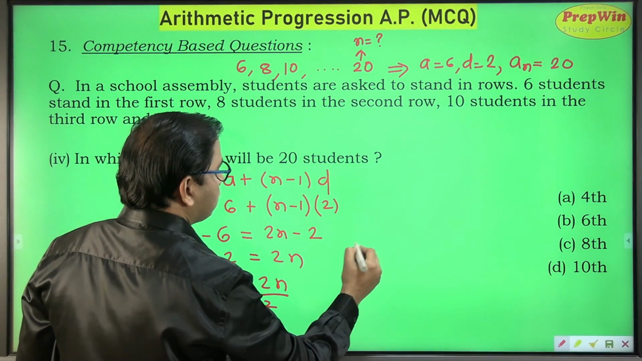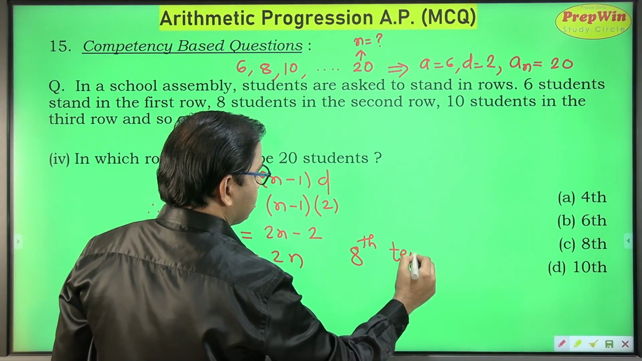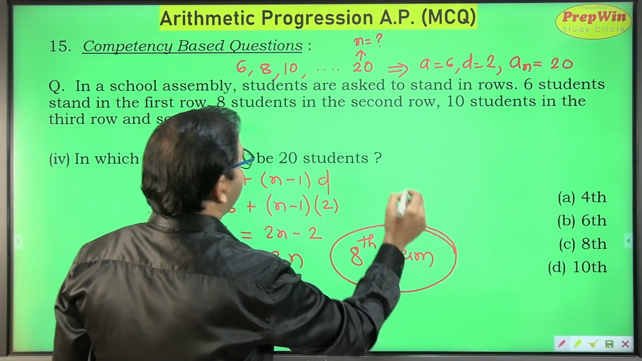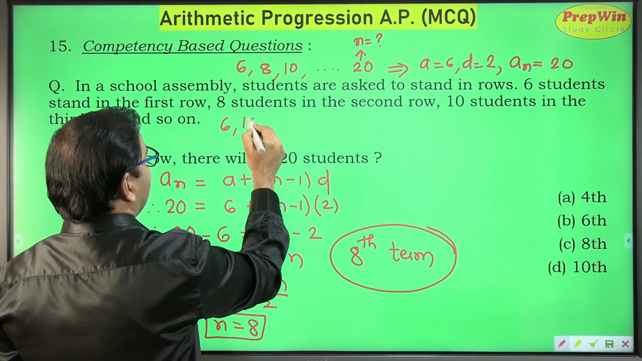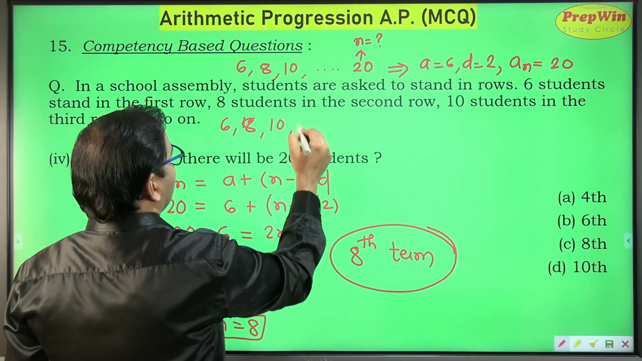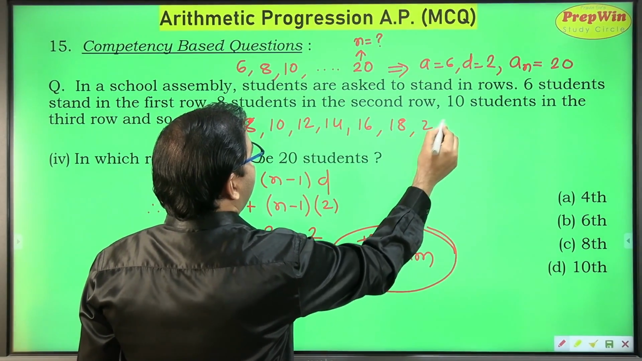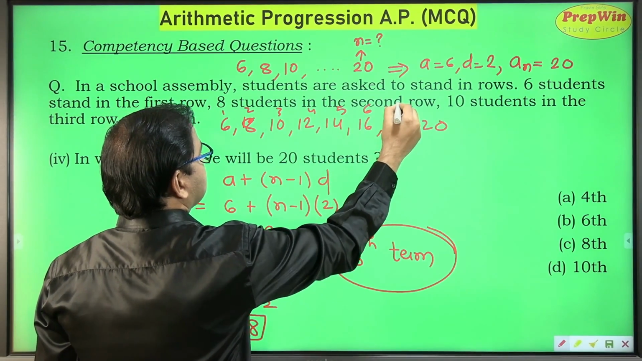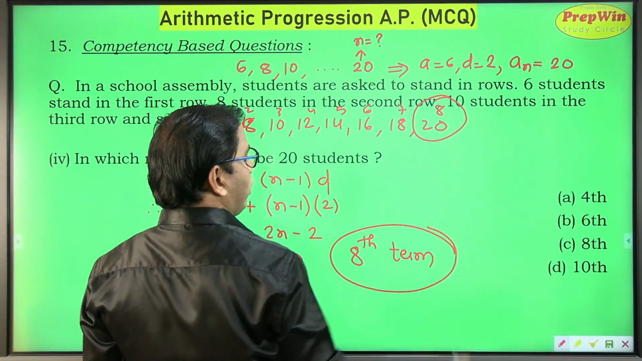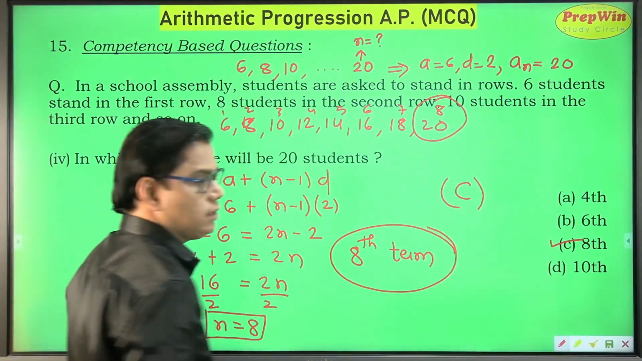So in the 8th row, the number of students will be 20. So the 8th term is 20. You can check this: 6, 8, 10, 12, 14, 16, 18 and 20. First, second, third, fourth, fifth, sixth, seventh and eighth. So the 8th term is 20. So the correct option is option C.